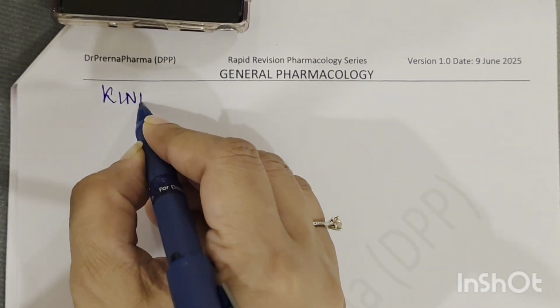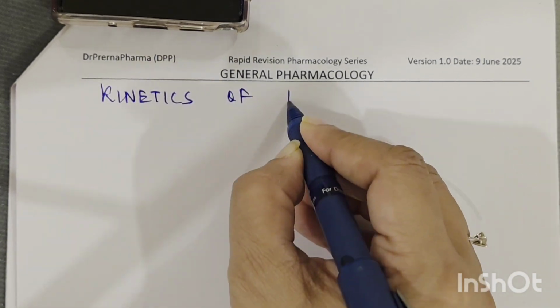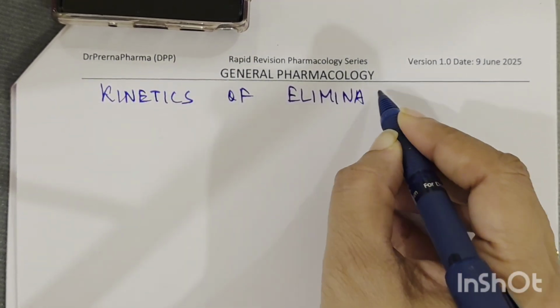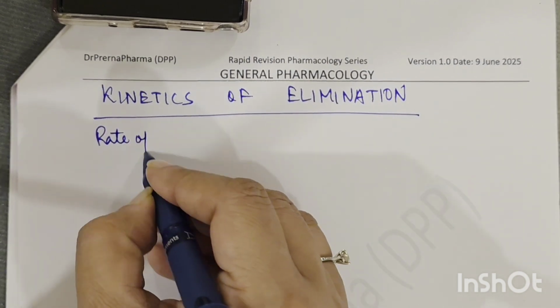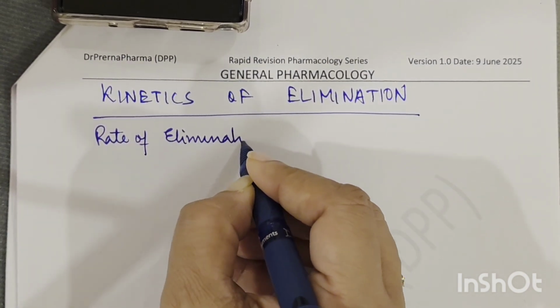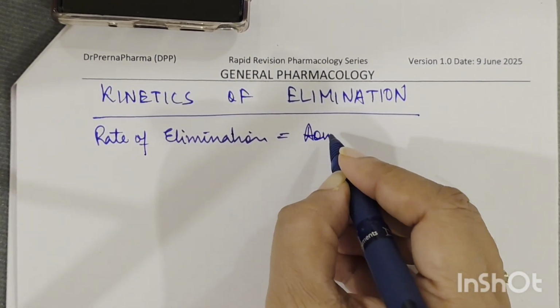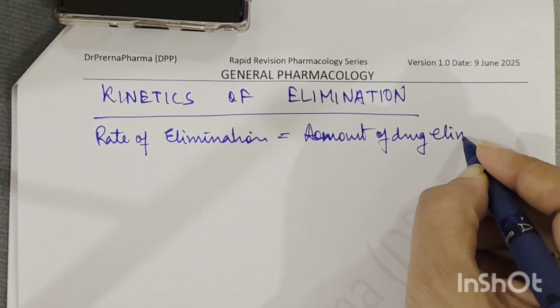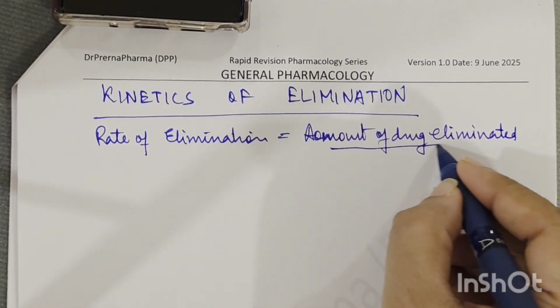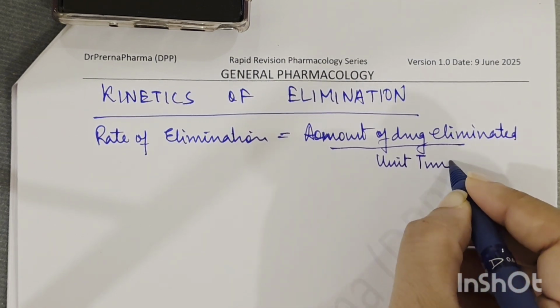Now, a very important part is kinetics of elimination. So kinetics of elimination, something which we have to understand properly. Here, rate of elimination is basically the amount of drug eliminated in unit time, right?